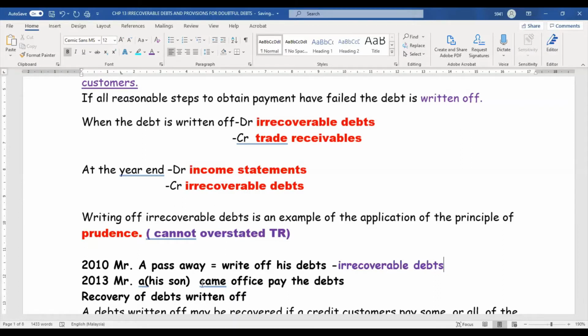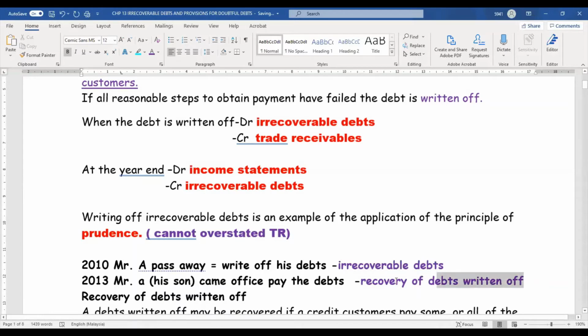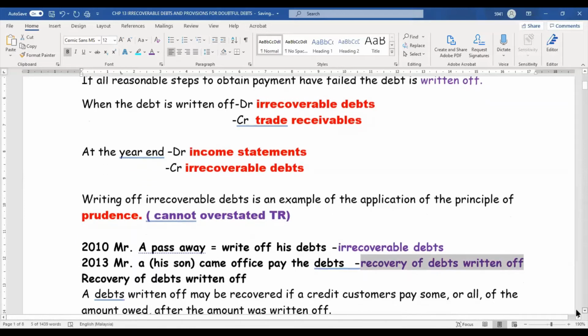After a few years, I don't know what happened to his son. His son got to know that before the father died, the father owed me. Then the son came to me and paid me. When the son pays me, I call that recovery of debts written off. Okay, this is my income. So our next topic is recovery of the bad debts.